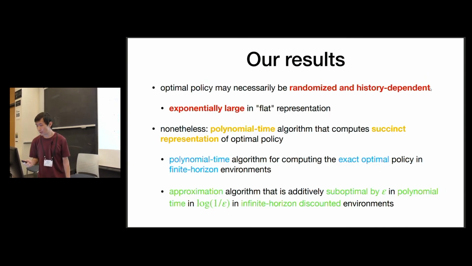That's the idea. So here are our results. I've told you that the optimal policy may necessarily be randomized and history dependent. That means the policy is generally exponentially large in the flat representation, so you can't compute that explicitly. Nevertheless, we give a polynomial time algorithm that computes a succinct representation of the optimal policy. That's a polynomial time algorithm for the exact policy in the finite horizon environment. That also implies an additive epsilon approximation in discounted environments, which runs in time polylog 1 over epsilon.